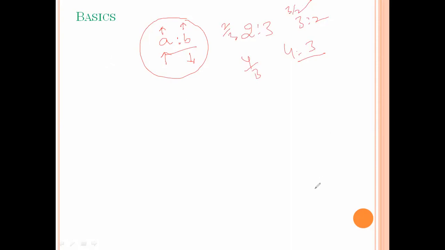Proportion: the equality of two ratios is called a proportion.